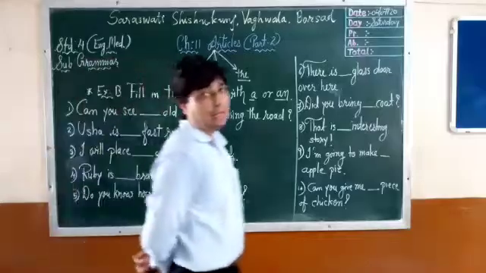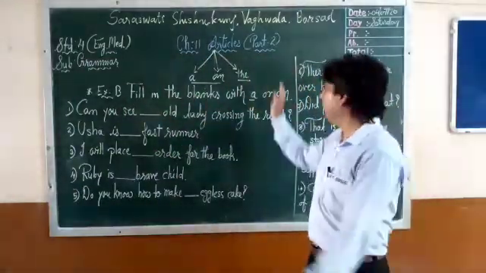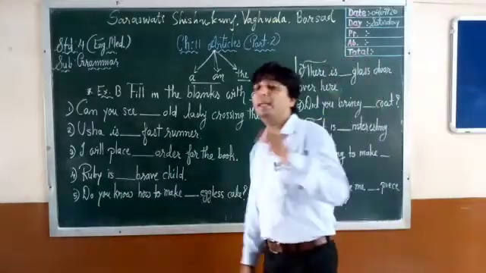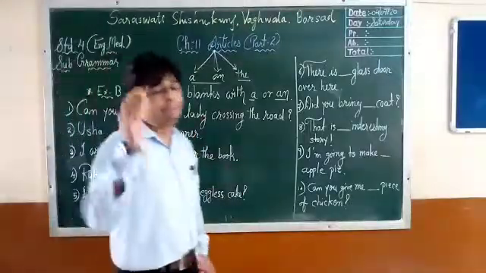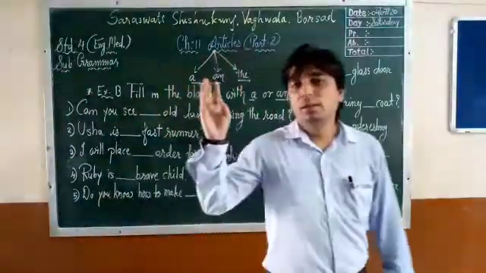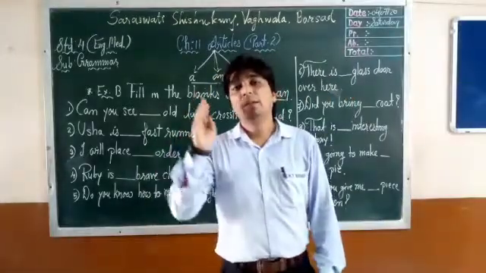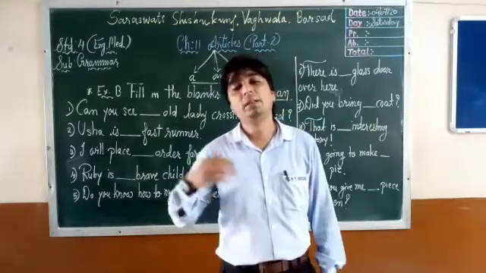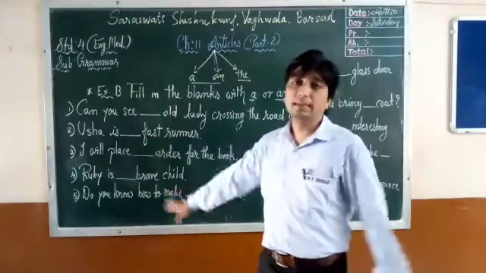Okay, let's begin our next exercise. Fill in the blanks with a or an. Another exercise to keep our base, or to make our base strong. Okay, the rules are the same. Very easy. Noun must be countable. Noun must be singular. Consonant noun, article a. Begins with a vowel, article an. Let's see. Now these are the sentences.